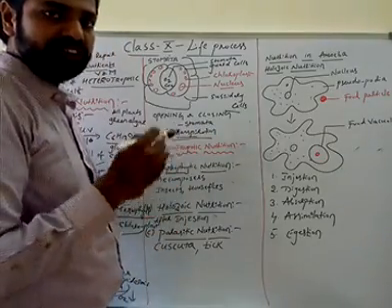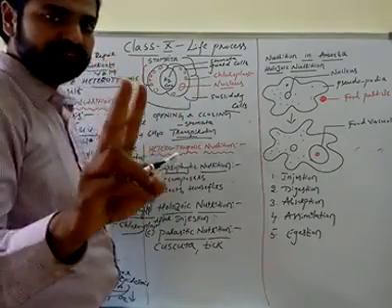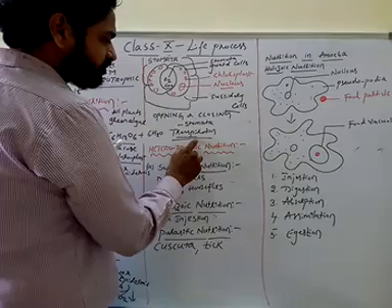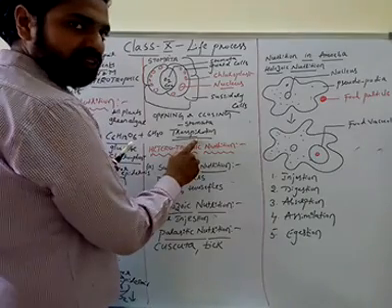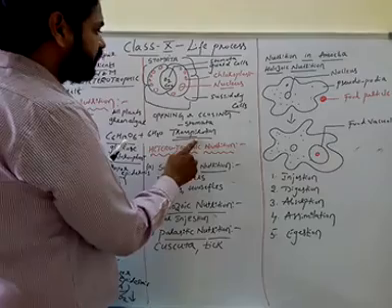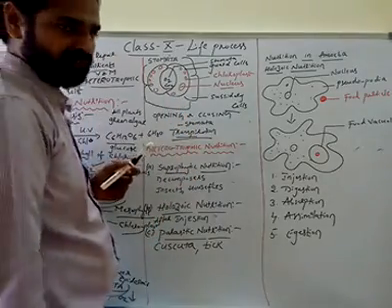Now another function of the stomata is absorption of carbon dioxide. So there are two important functions of the stomata. The first function is the loss of water. Through stomata, the water is lost from the plant body. The process is called transpiration. And another important function of the stomata is to take in gases like carbon dioxide.